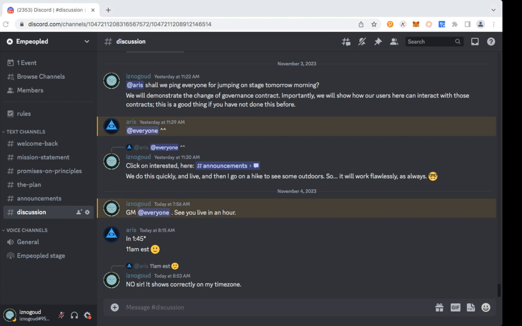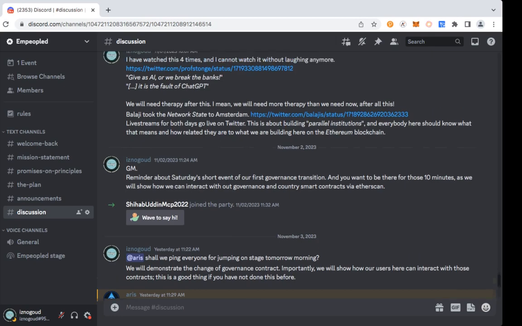What we're going to do in order to demonstrate that we can change the governance mechanism by changing the governance contract is allow for a change to take place, in the sense of changing the internal address that's stored in the country contract for its governance mechanism. What we have done is mint another contract, which is under the ownership of Aris from Empeopled. He minted a contract that is simply sitting on chain right now, and we know its address. So I'm going to show exactly what we did and how we move forward.